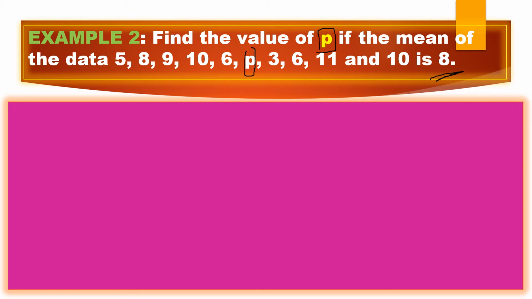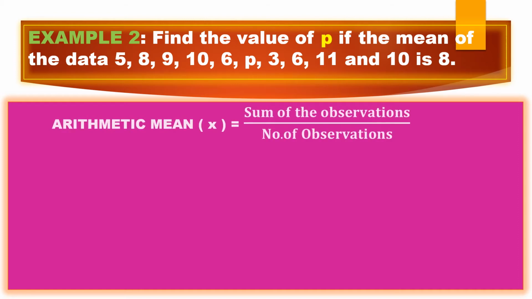Here the mean is 8. 8 is not an observation. Here 8 is the mean. Read the question properly. Find the value of P if the mean of the data, the data is stopping here, is 8. So the mean value is 8. Let us take the formula first. Arithmetic mean x bar equals the sum of the observations divided by the number of observations.